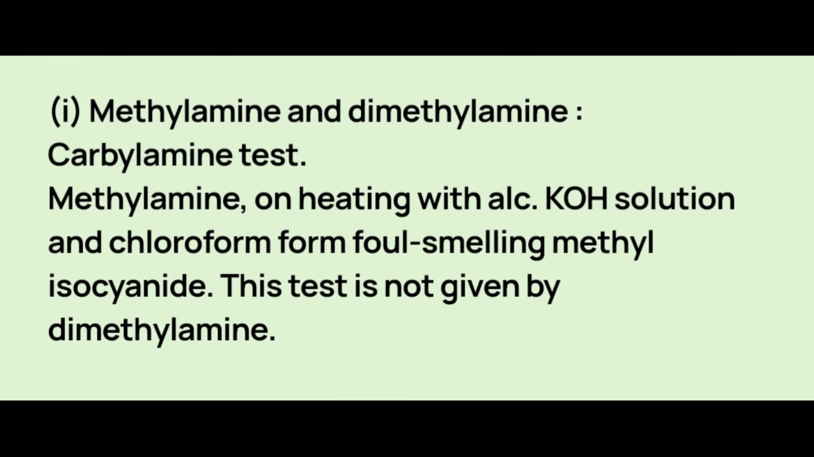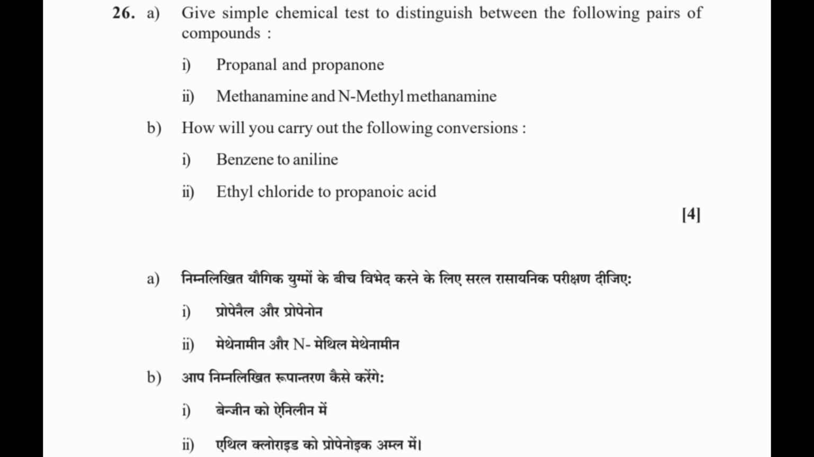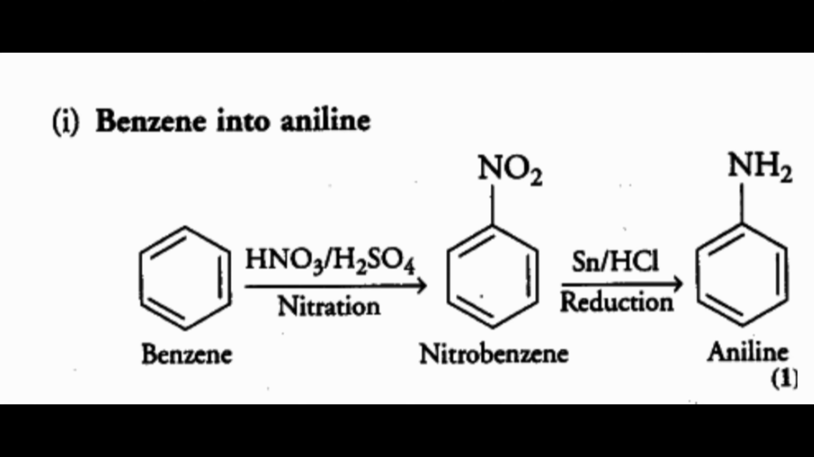Methylamine on heating with alcoholic KOH solution and chloroform forms foul smelling methyl isocyanide. This test is not given by dimethylamine or N-methylmethanamine. Question 26b. How will you carry out the following conversions? 1. Benzene to aniline. 2. Ethyl chloride to propanoic acid. Pause the video and see the answer.